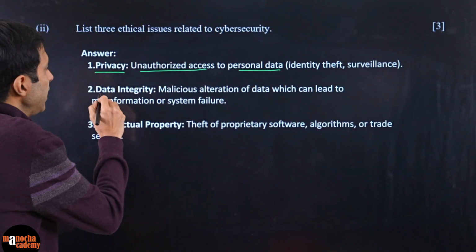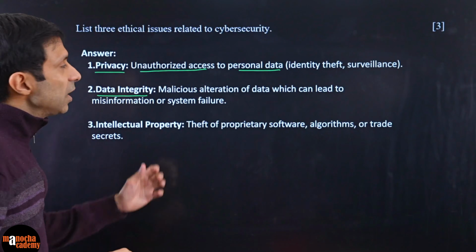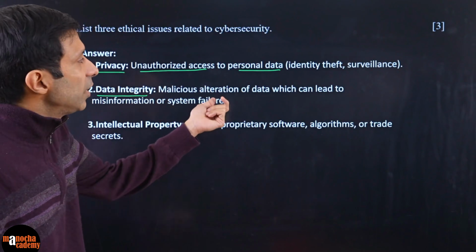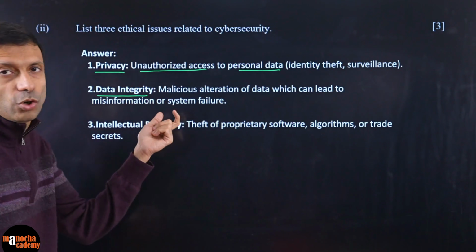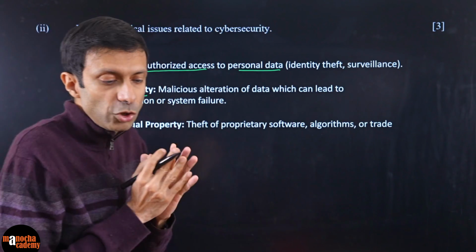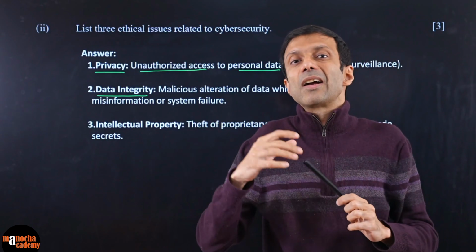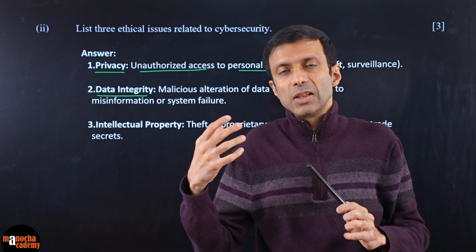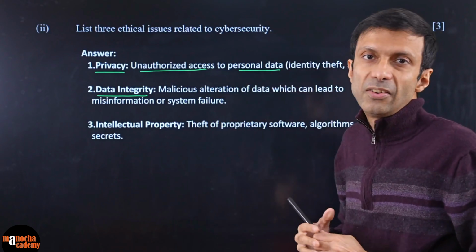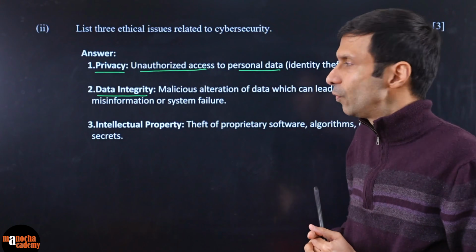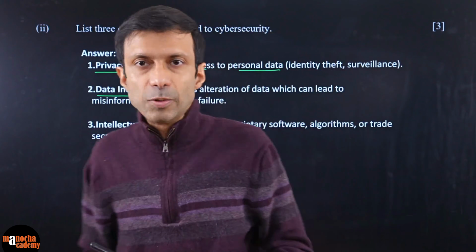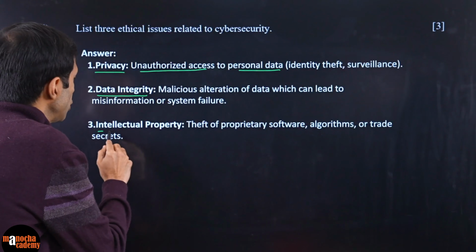So that is super important. The next is data integrity. What is the meaning of this? Malicious alteration of the data which can lead to misinformation or system failure. So we want to make sure that, sometimes if some hacker comes in and corrupts your files or your software, that can really make you lose your data integrity. So very, very important. And then the last one is your IP, intellectual property.